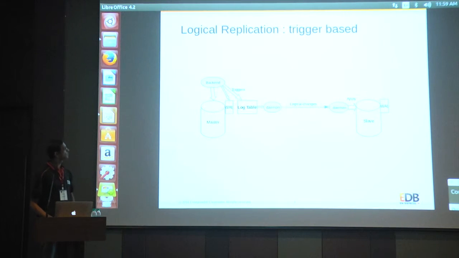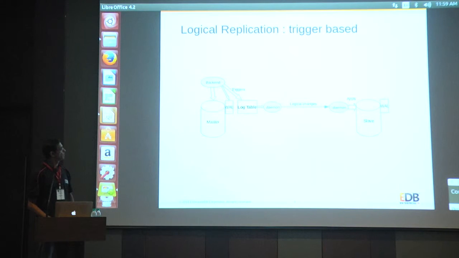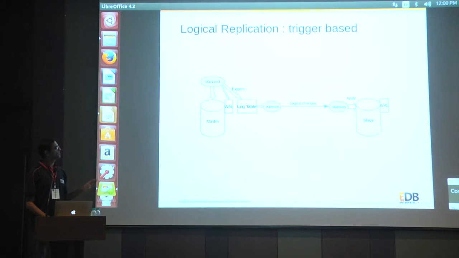Earlier in physical replication we saw we just have a WAL file which is being transferred to another server and is recovered from, and the standby is in a continuous recovery mode, whereas here every update is being logged into a log table. This is how Slony does it. And if we want to replicate all tables, we want to log all of these updates.